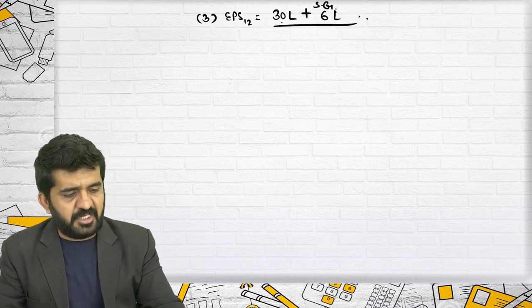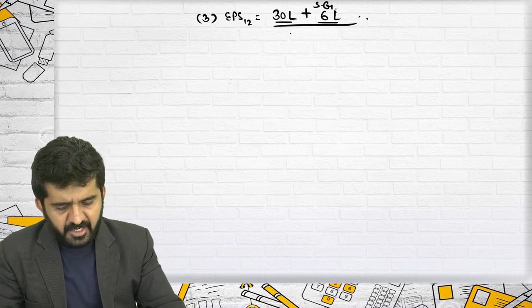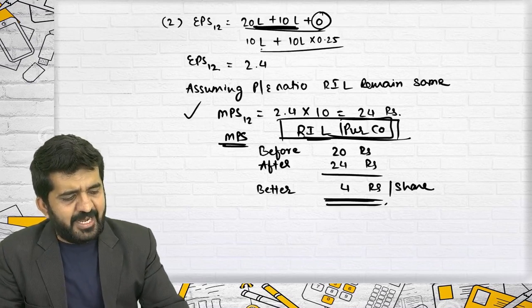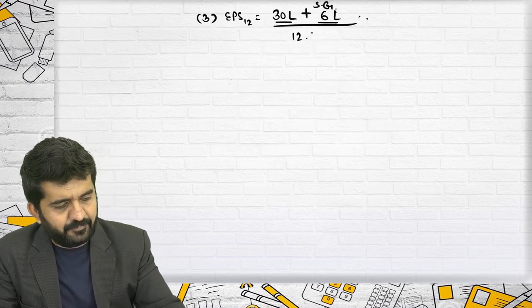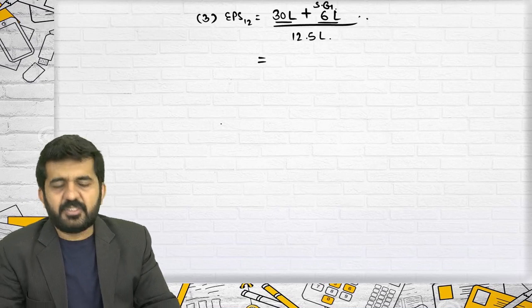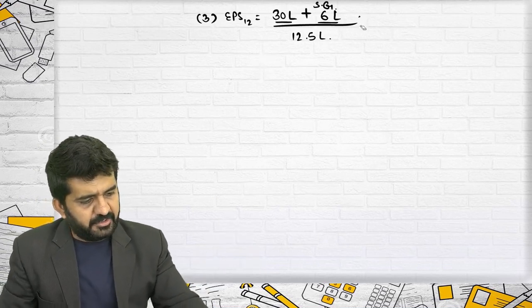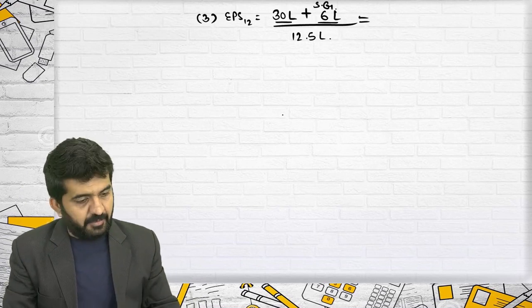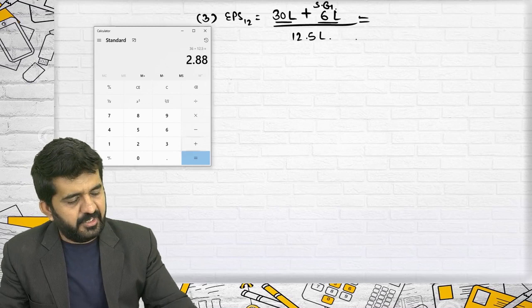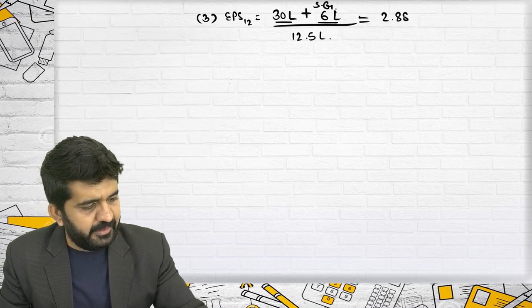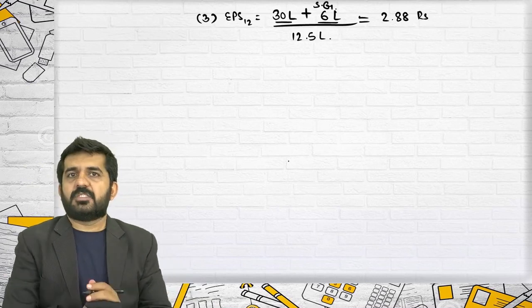Earnings of company 1 plus earnings of company 2 plus synergic gain, divided by N1 plus N2, which is remaining the same. This is 12.5 lakhs. Synergic gain will not affect the number of shares in the merged entity. So it is 36 lakhs divided by 12.5 lakhs. It is 2.88 rupees. It is EPS 1-2.